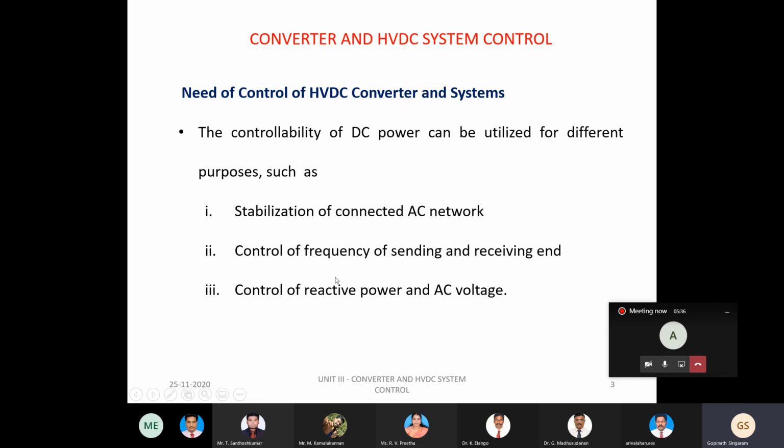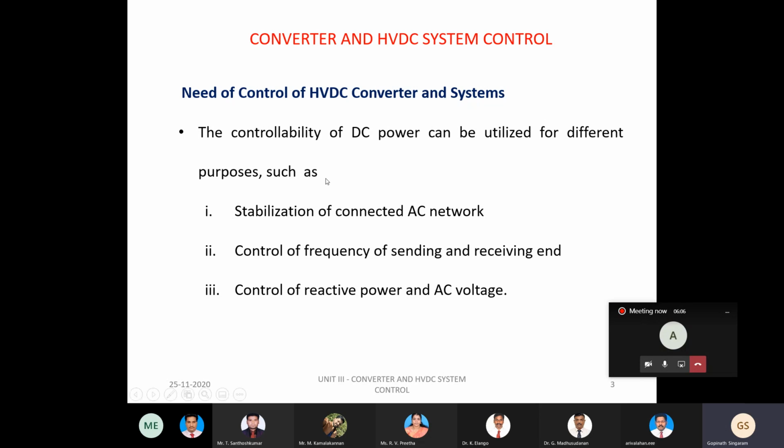When we have controllability of the DC power, it serves different purposes. I have listed some of them: stabilization of the connected AC network, control of frequency of the sending and receiving end voltage, and control of reactive power and AC voltage. What is meant by stabilization of the connected AC network?